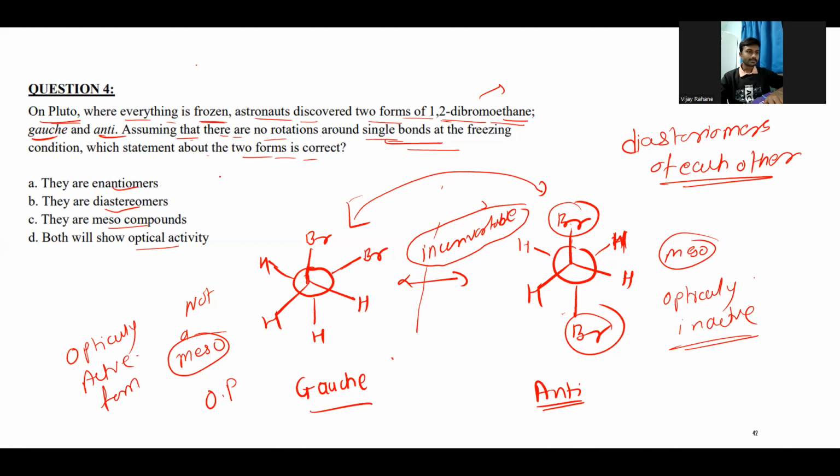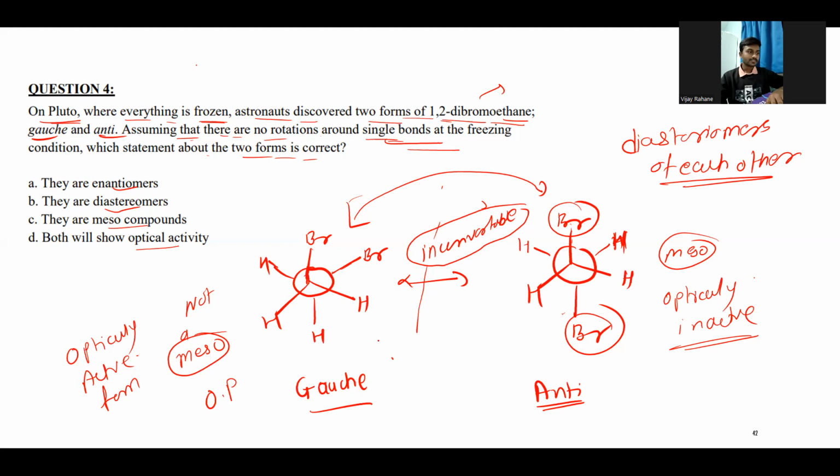Although many conformations are possible, if the molecule has sufficient energy to convert into that conformation, then the entire molecule, or the entire solution of that compound, will be optically inactive.